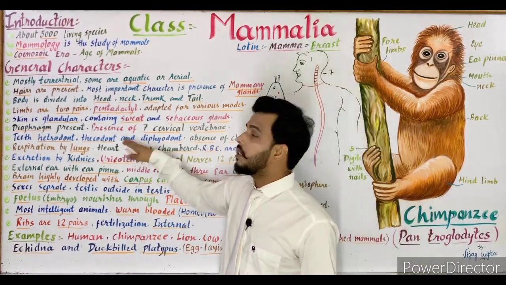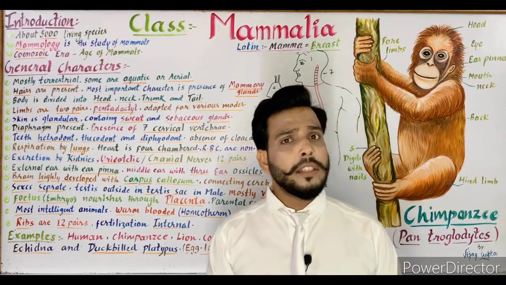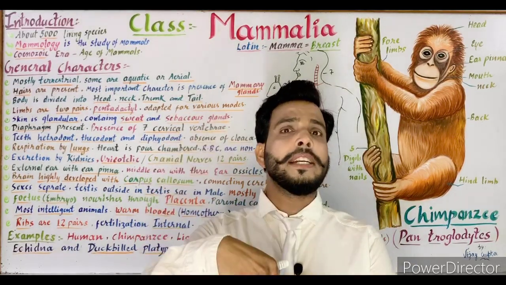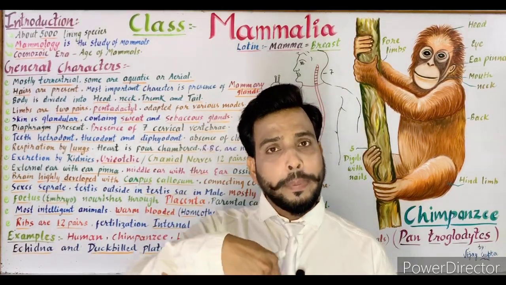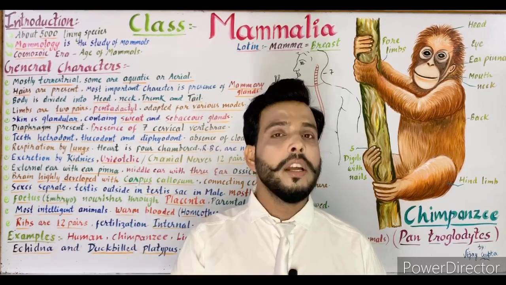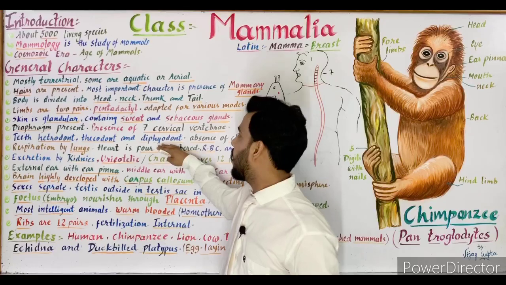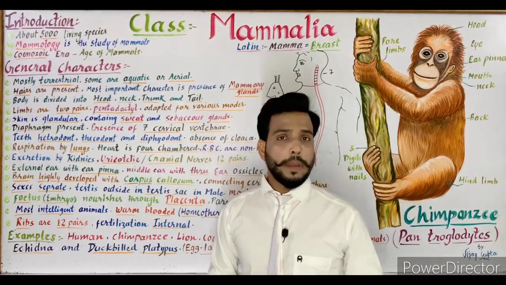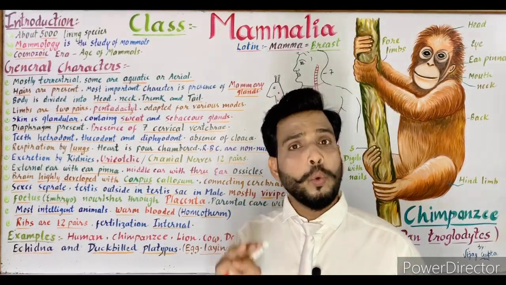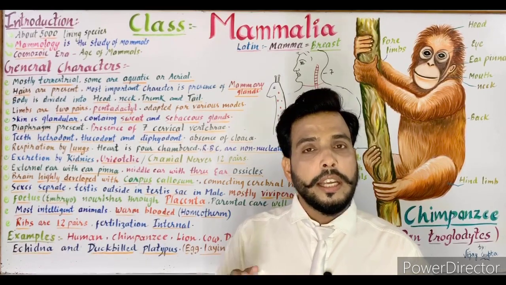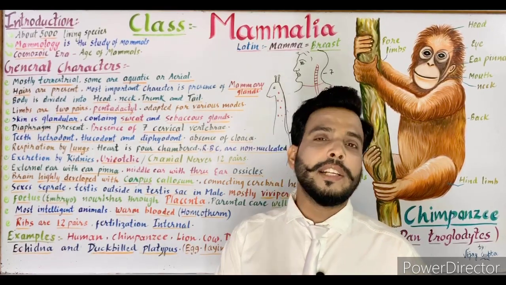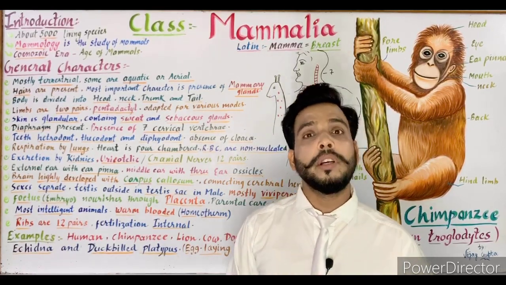Now the next is thecodont. When the tooth is deeply situated in the jawbone or completely enclosed in the jaw socket, then it is called thecodont. Next is diphyodont. When a mammal has 2 sets of teeth in its life period, then it is called the diphyodont condition.